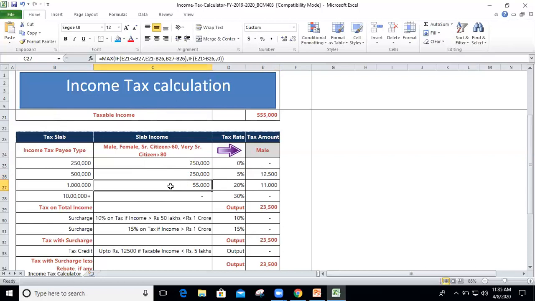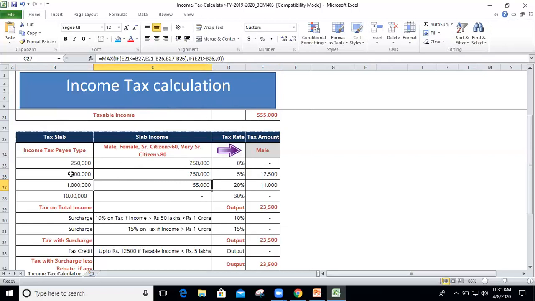Now the second one, the third one. It's the same thing. If you understand the second slab, you can easily apply it in the third slab. The same formula is here. E21, the taxable income, minus B27, the third slab amount, the 10 lakh, comma, E21, once again the taxable income, minus B26, just the previous amount, the 5 lakh, comma, B27 minus B26, 10 lakh minus 5 lakh, comma, then E21 minus B26.